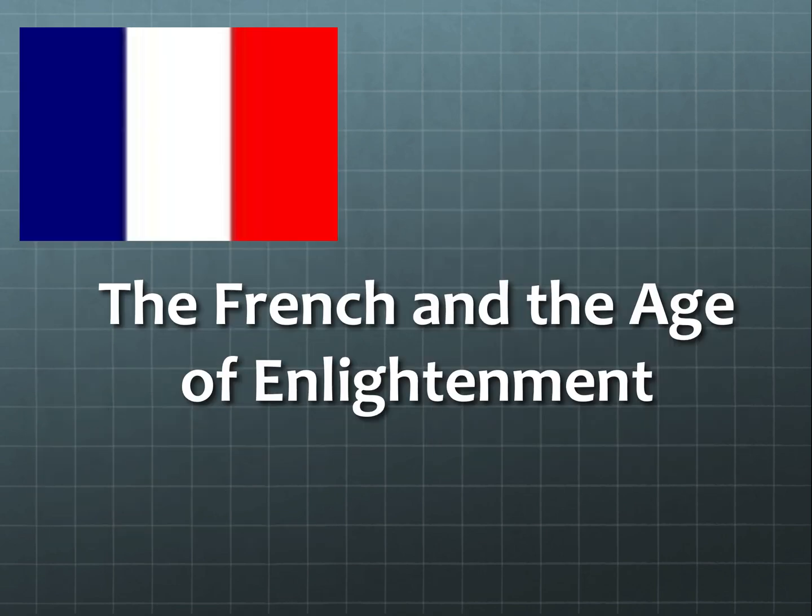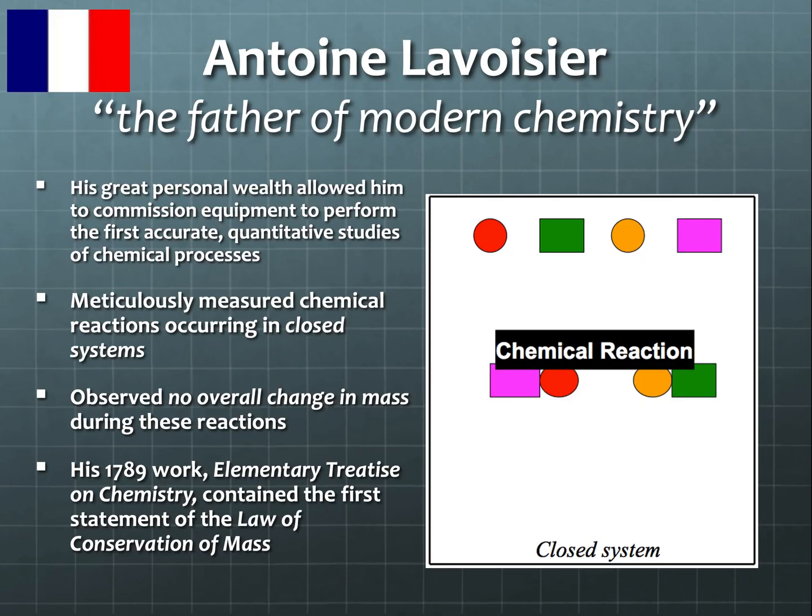Now, we're going to skip from atoms for a quick second. We're going to look at the French in the Age of Enlightenment. There was a famous chemist named Antoine Lavoisier. He was the first person who did experiments in a quantitative way. Remember, quantitative means numbers. He would complete chemical reactions in what he called a closed system. Just think about it: closed system essentially means nothing's getting in and nothing is getting out.